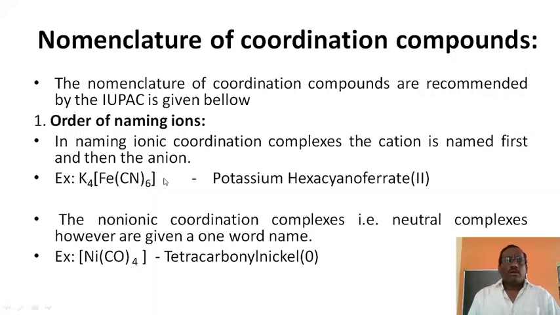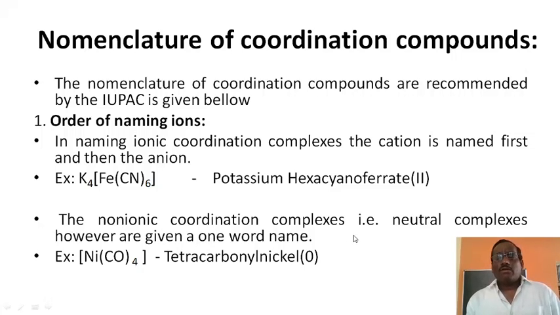This molecule undergoes ionization, forming the potassium cation and a complex anion. The complex anion is named later, and the potassium cation is named first. Hence it is potassium hexacyanoferrate.